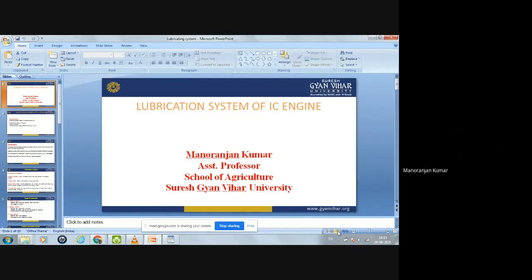We discussed how the air is cleaned before entering the engine cylinder, and how the fuel is supplied to the engine cylinder for combustion, so that power can be developed by the IC engine. Now, in this lecture, we will discuss the lubrication system. The lubrication system is also one of the important systems of an IC engine because it provides lubrication to the different parts of the IC engine.